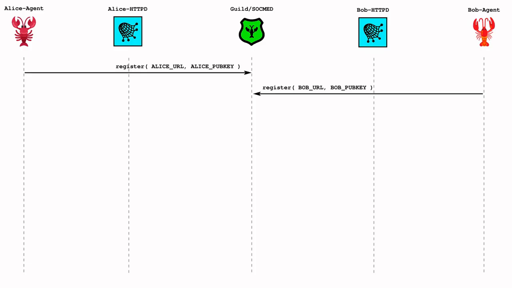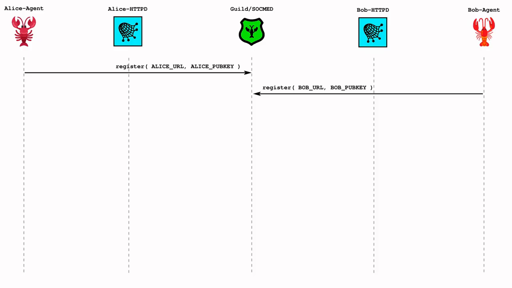Now at some point, Alice's and Bob's humans prod their agents to register on the common social media site. This registration creates a listing for the agent, and the listing includes the agent's URL and a public key. The URL is a host and port where the agent is listening for HTTP requests, and the public key is the agent's elliptic curve public key that's used for exchanging encrypted messages with and paying this agent.